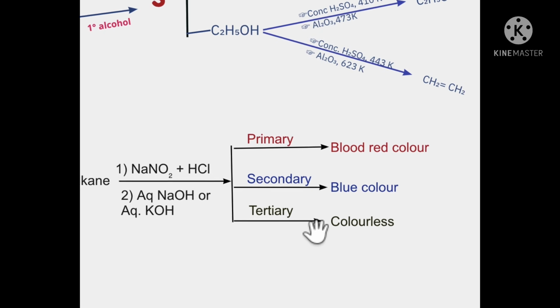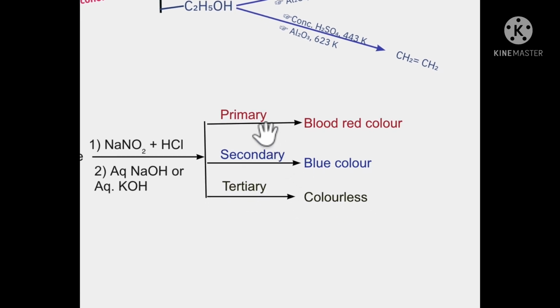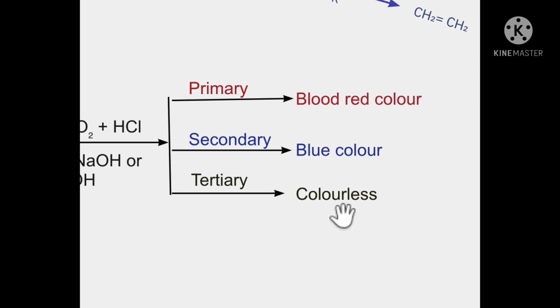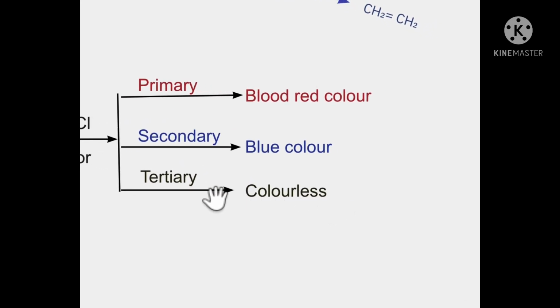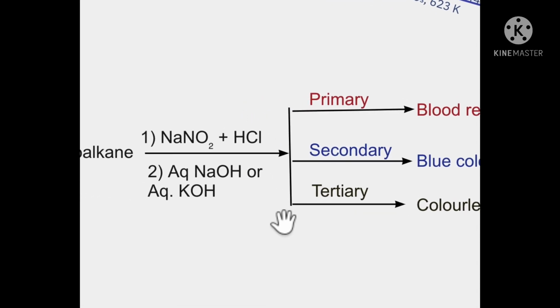If it is a primary alcohol, you get a blood red color. If it's a secondary alcohol, you get a blue color. If it's a tertiary alcohol, the solution remains colorless. Now, I couldn't put colorless over here because that wouldn't be visible. So, that is why I have put it in black. So, red for red, blue for blue and black for tertiary. This is known as the Victor-Meyer test.